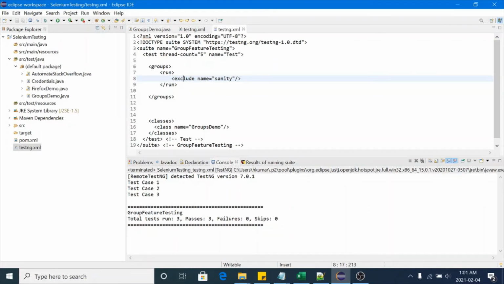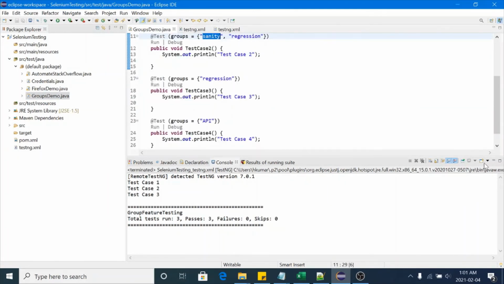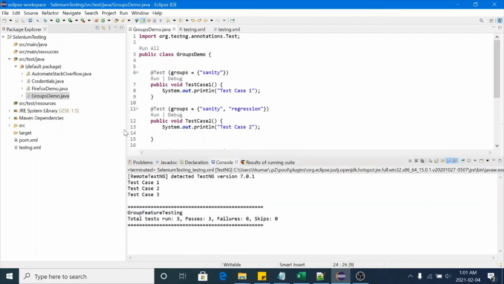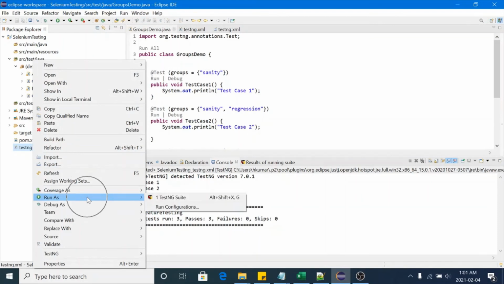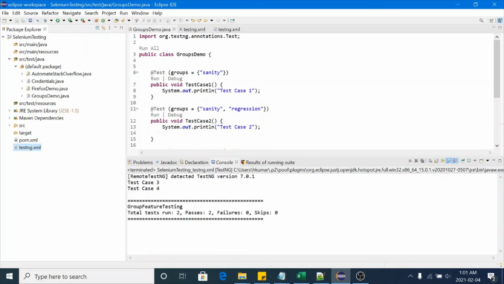As I told you, we use exclude to exclude test cases. In this case, from this file we are excluding the sanity group. So test case 3 and test case 4 should be executed, and test case 1 and test case 2 should be excluded. Okay, so let's try this scenario. Run the testng.xml file, run as TestNG suite and see the results. Have a look, it's running test case 3 and 4, and it's skipping test case 1 and 2.